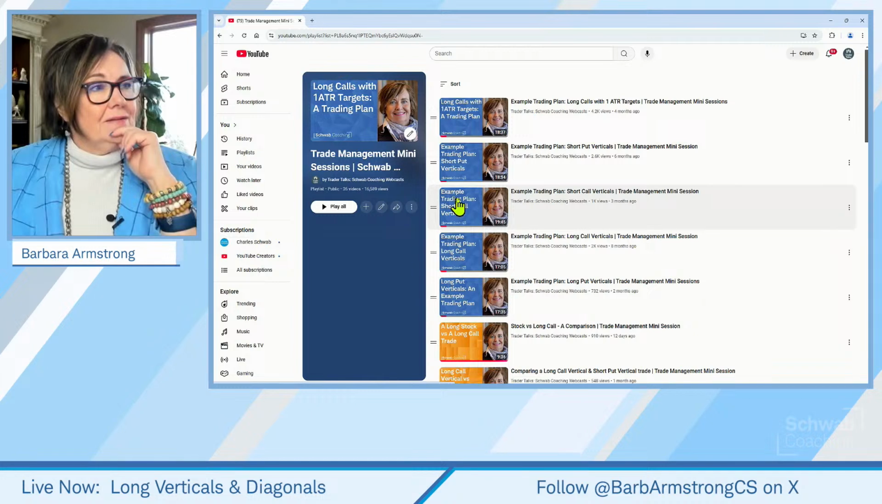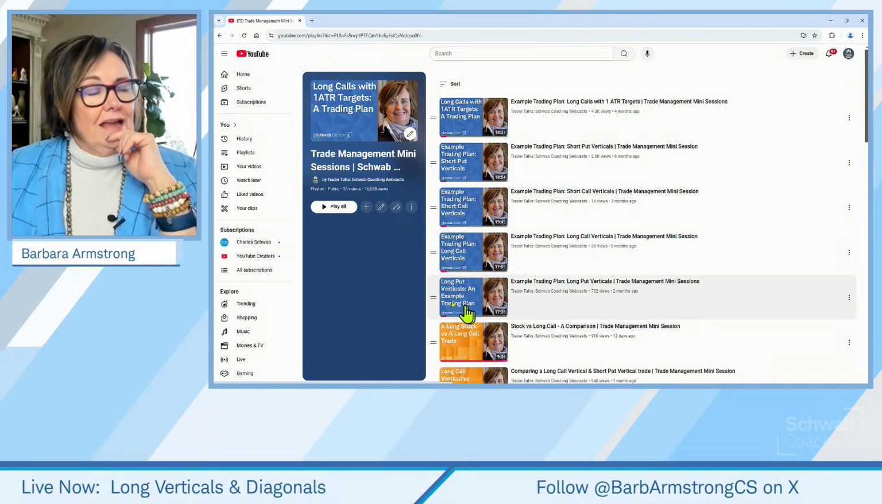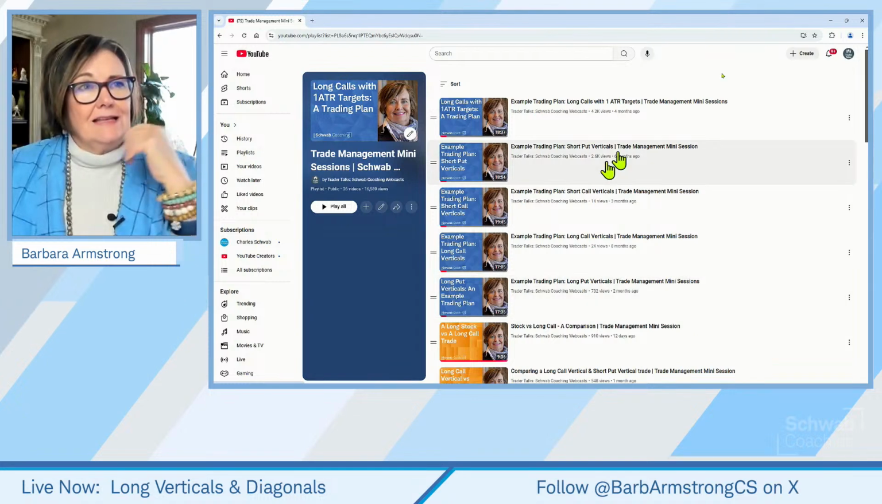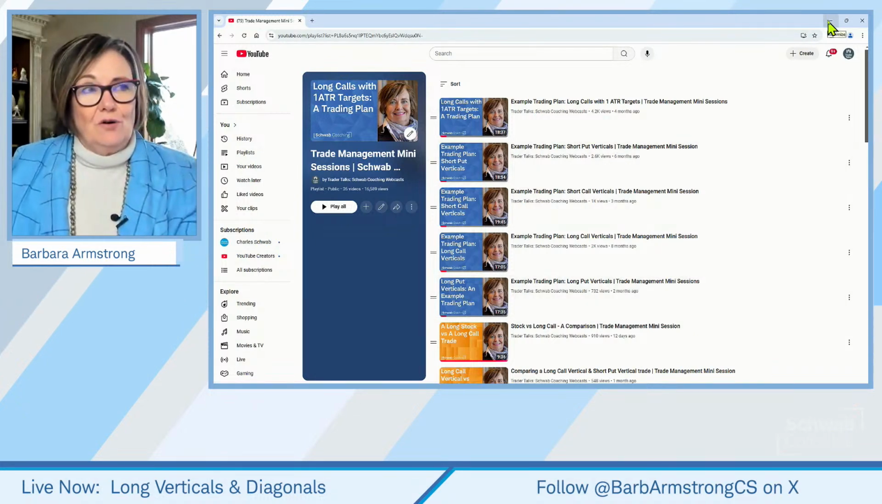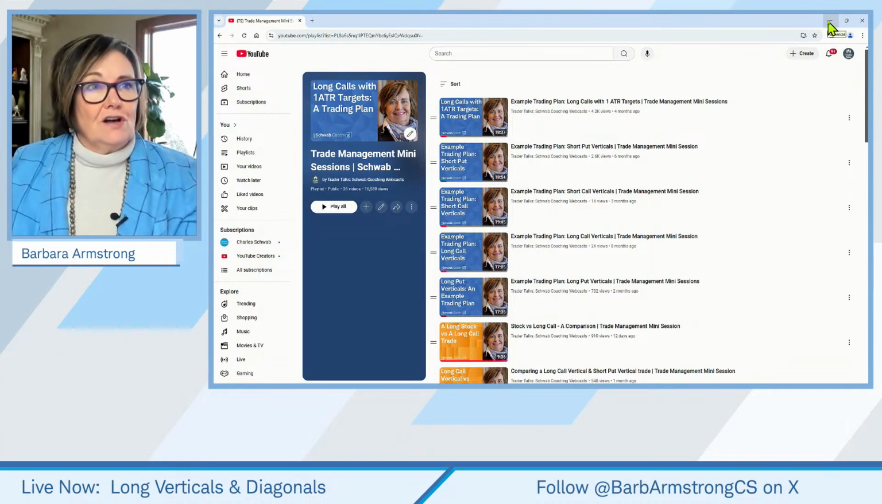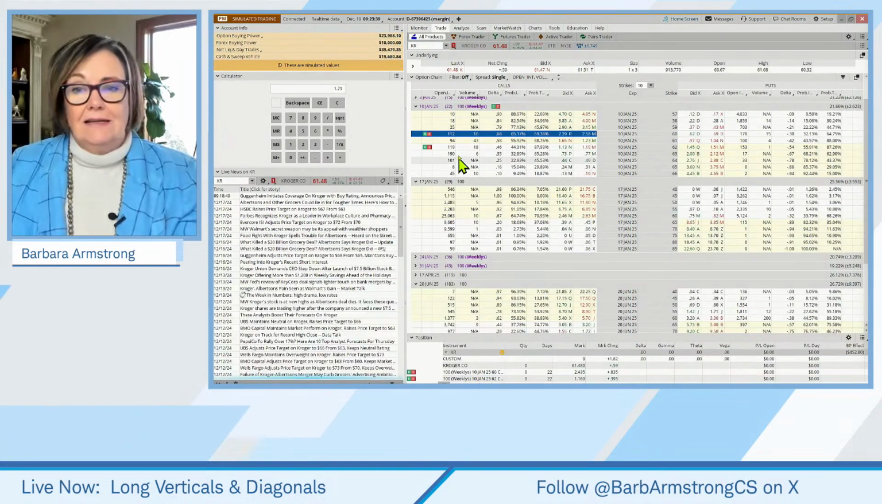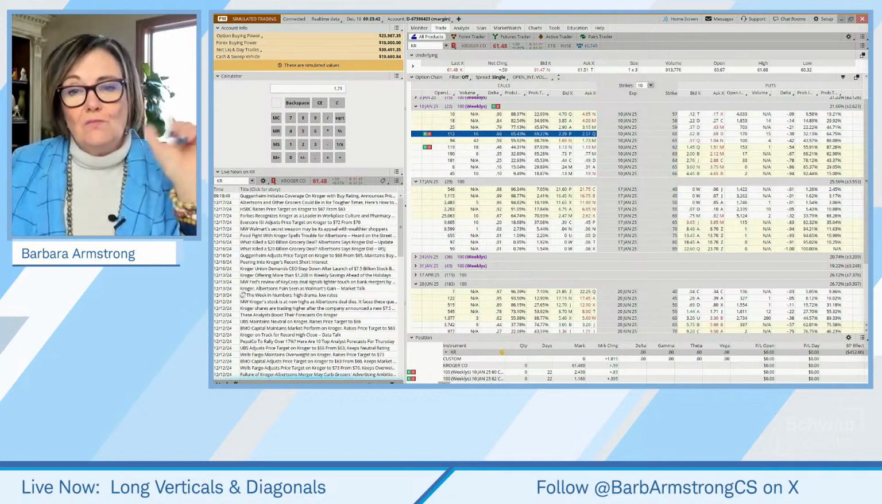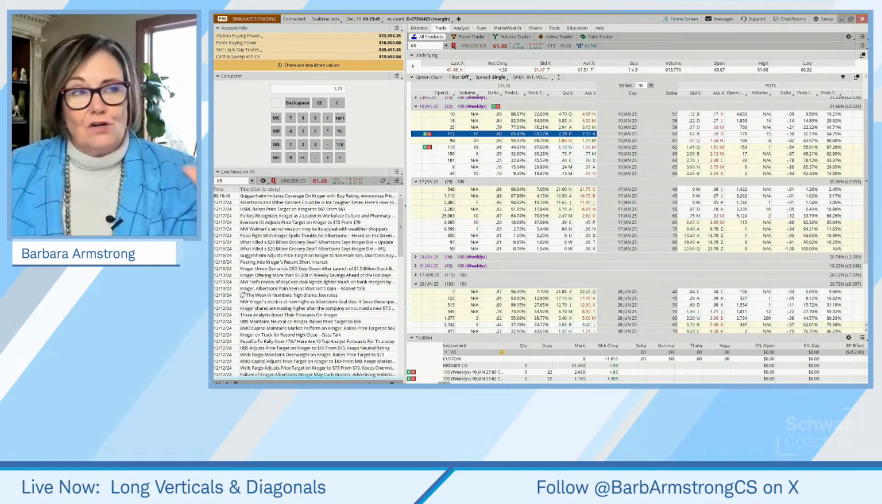But here's our example trading plan for long call verticals. And then we have one for long put verticals as well. And our plan says we're going to exit, and we put in a target to exit at 50%. And then we also have a plan to exit if the trade gets to a point where it's down 50%. But we don't put in stop loss orders.